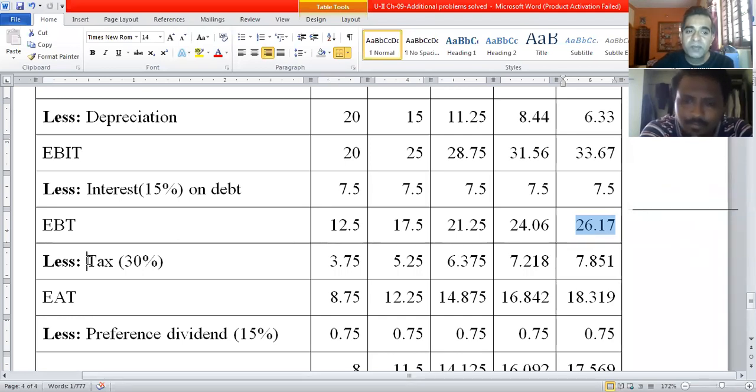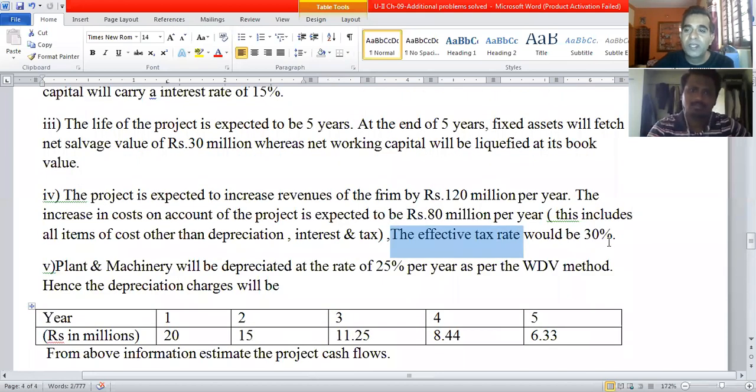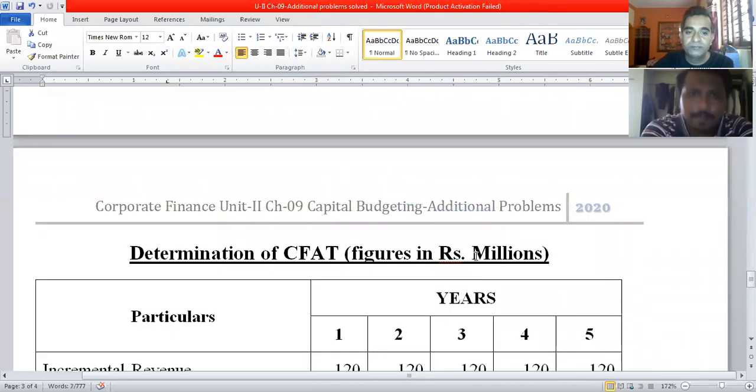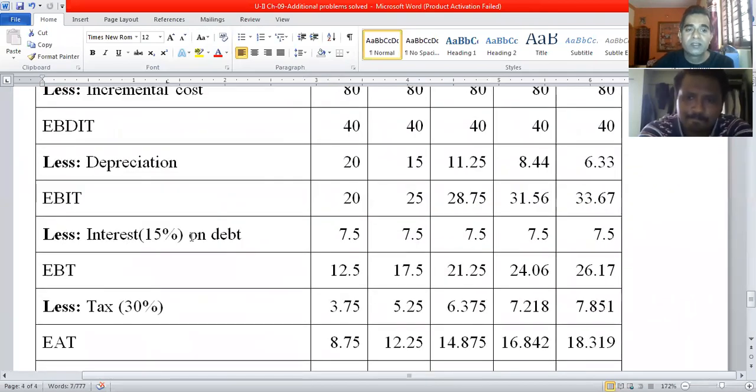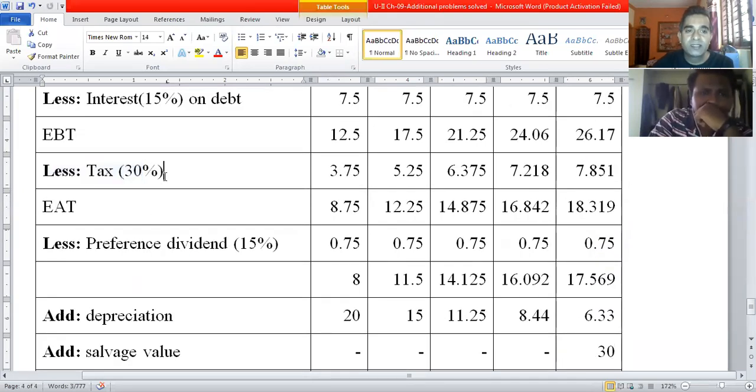The next step is simple: deduct 30% tax. It is given in the problem that the effective tax rate would be 30%. So 30% of 12.5 million rupees, 30 divided by 100 into 12.5, is 3.75 million rupees.